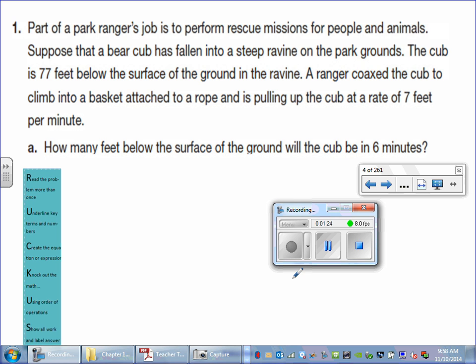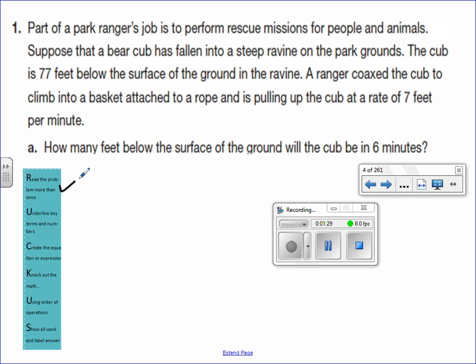All right, so you should have this problem written down on your paper. I've read it to you and you've read it. So R, read the problem. U, underline key terms and numbers. So the cub is 77 feet below. Let's underline 77 feet for numbers and the word below to know that it's down, negative. And then they went into the basket and they come up at 7 feet per minute. And then in terms of my equation, I want to know what's going to happen after 6 minutes. So that will be my U.